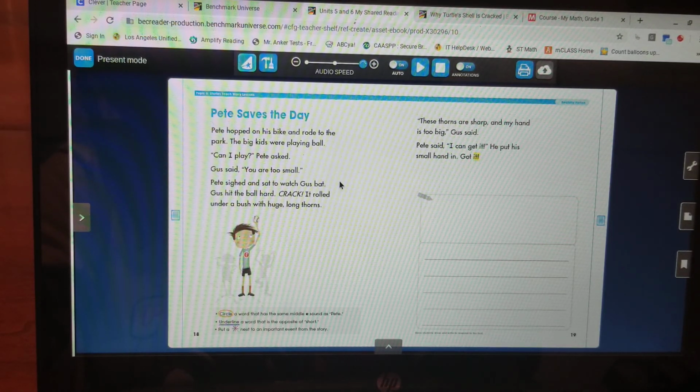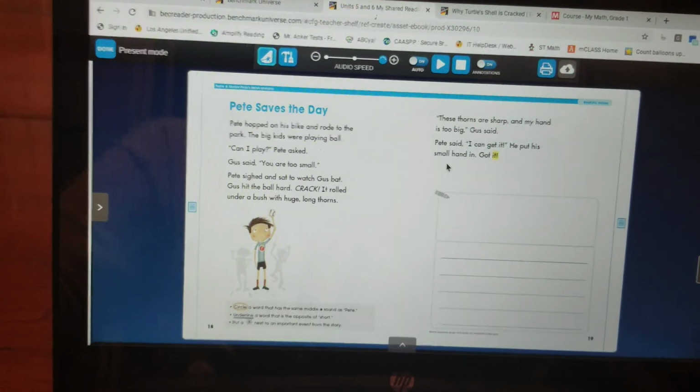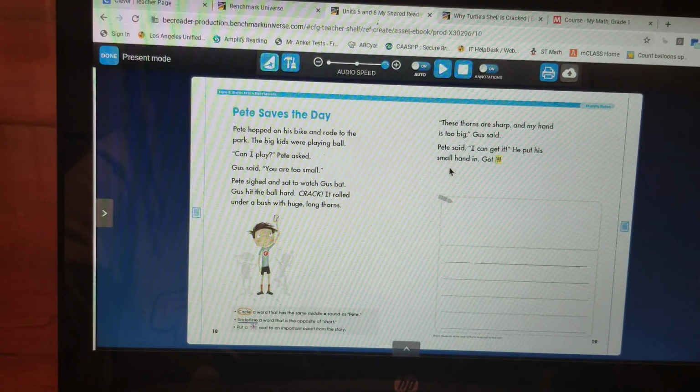But in the end, he was able to save the day. That means he was able to help even when people didn't think he could. He was able to save the day because once he got their ball back, they could continue to play. And that was important. I want you to think about, even though you might be considered small because you're in kindergarten or first grade, what kind of things can you do to help other people?